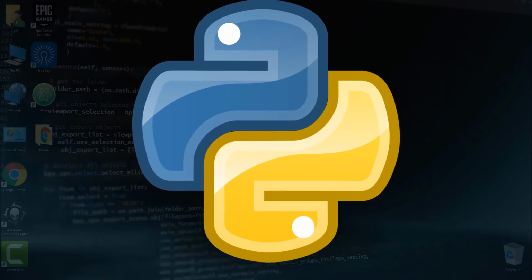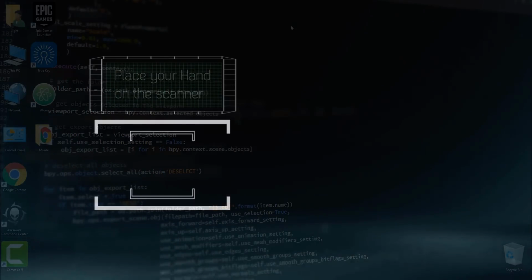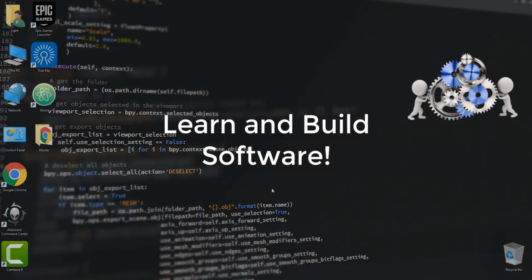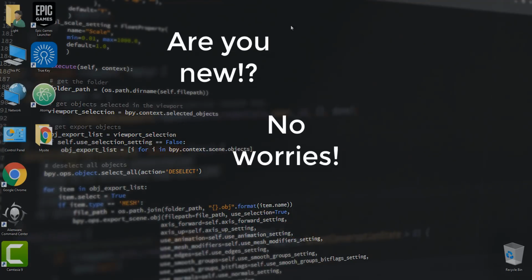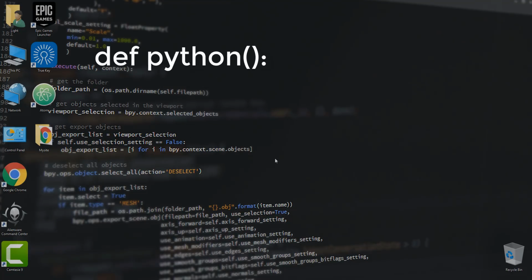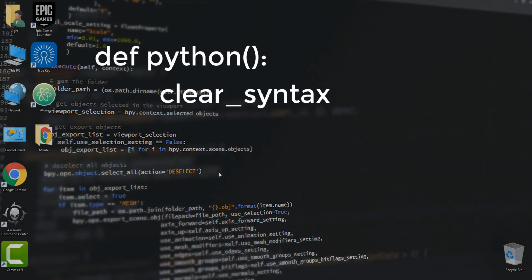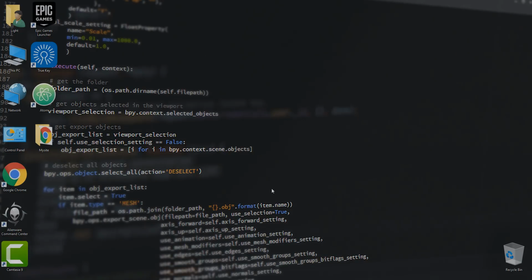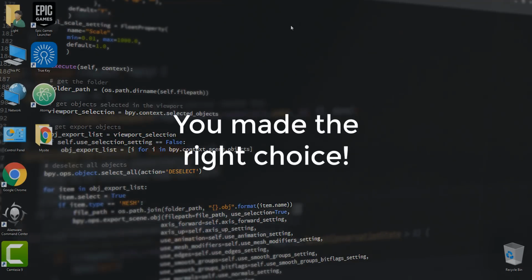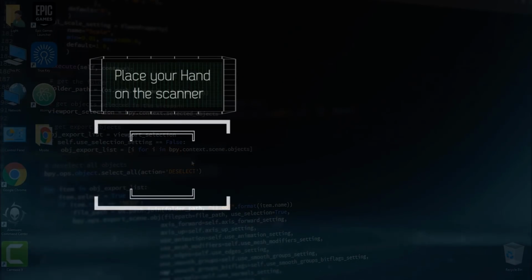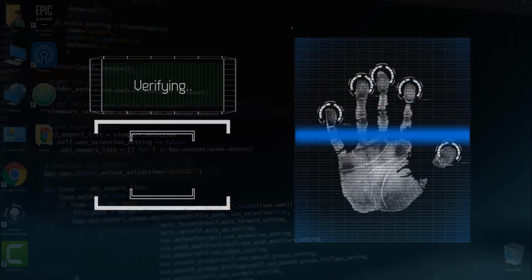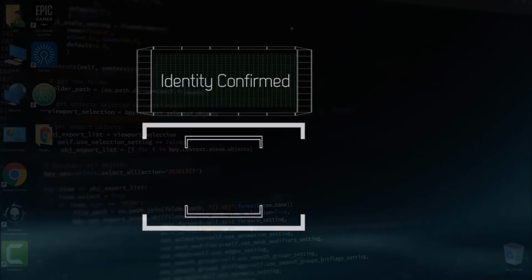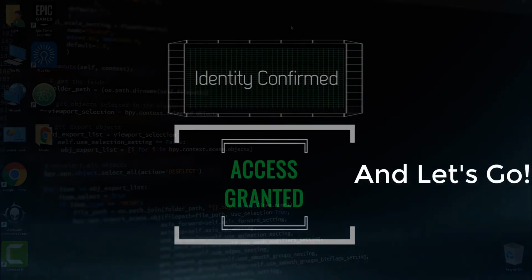Therefore today in this section we're going to learn systematically how to use, build and develop Python programs with that programming language. If you are new to programming, you have made the right choice. Python is the perfect beginner's language. It has a clear and simple syntax that will get you writing useful programs in short order. If you have done some programming before, you have still made the right choice. Python has all the power and flexibility you'd expect from a modern object-oriented programming language. But even with all of its power, you may be surprised how quickly you can build programs. So get ready and let's go.